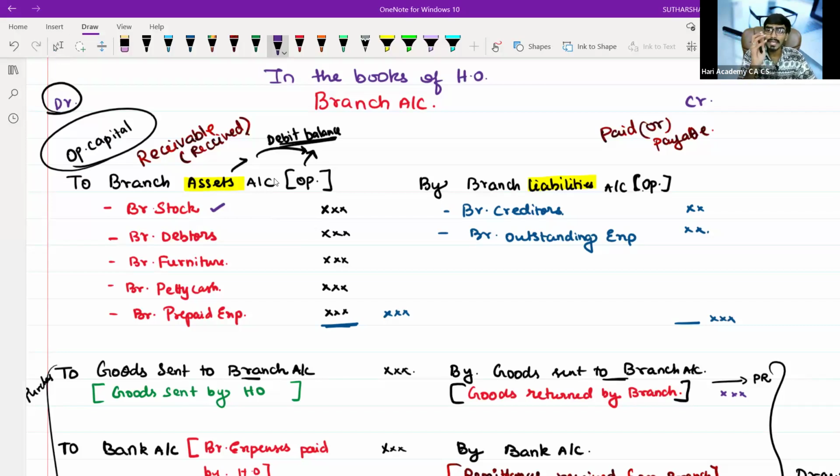So basically, each and every account, debtors account, branch furniture, branch petty cash, branch prepaid expenses, has a background logic over it. One by one, if you see, 10 to 12 cases are there. Case 1 is like stock, case 2 is like goods sent to branch, case 3 is something else. Once we complete the 10 to 12, you are done with your branch accounts. Without my help, you can do n number of problems on that. Here and there will be slight deviations throughout the question. If you understand that, it will be easier for you.